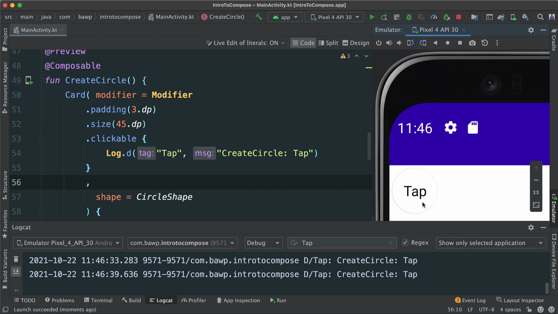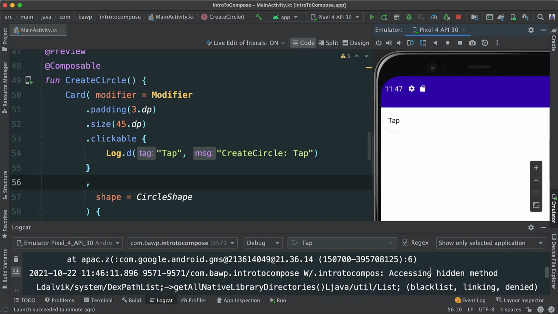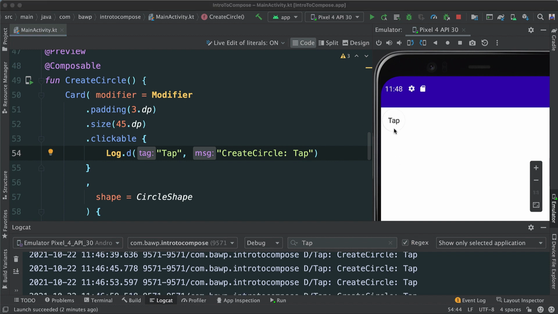So each time you tap, it's going to show. Okay. You can see all of the taps are being shown there. All right, so it's working. All we had to do is, through our modifier, say we want this card to be clickable. And when that happens, we want, in this case, a message that says create circle tap, which is exactly what you see. Okay, so as you can see, when we run it, it's really small.